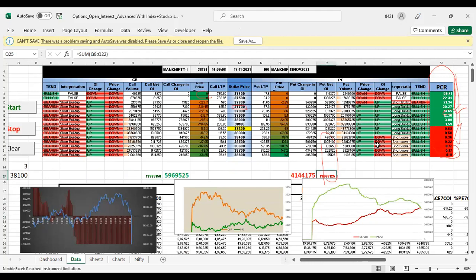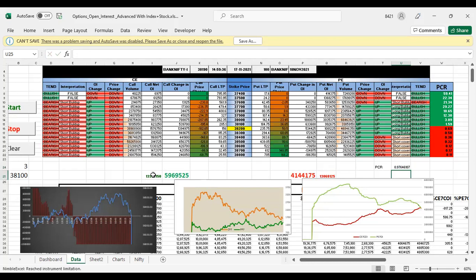If you divide these two, you get the total market's PCR. PCR of the market is put open interest divided by call open interest, which is equal to 0.97.